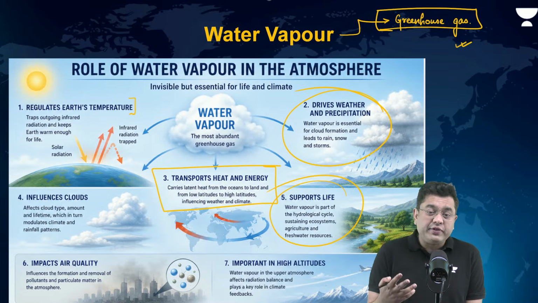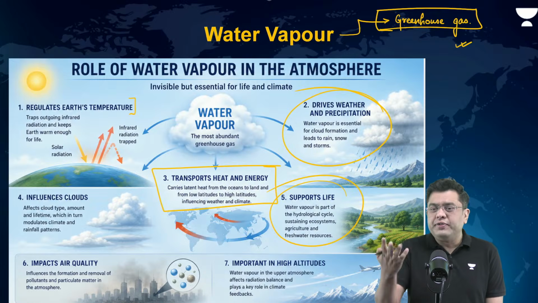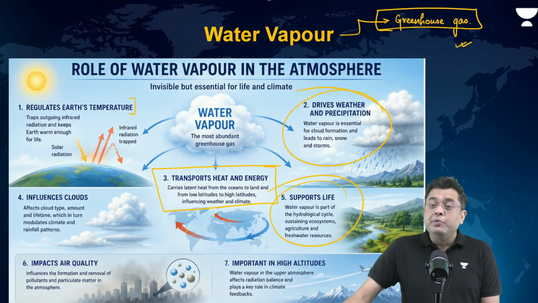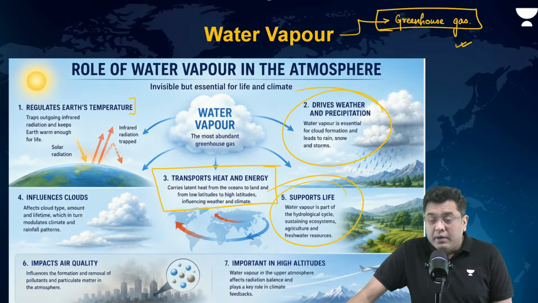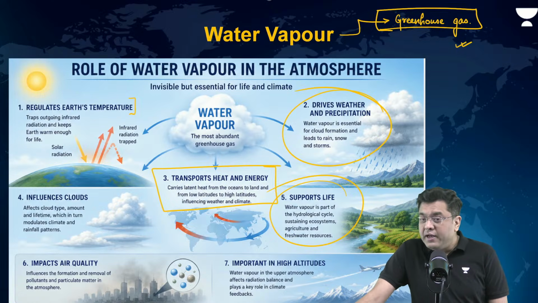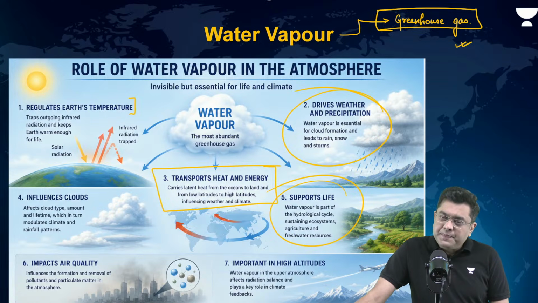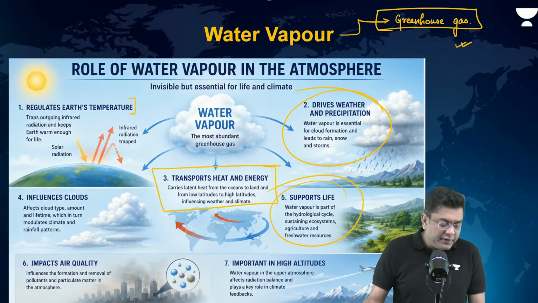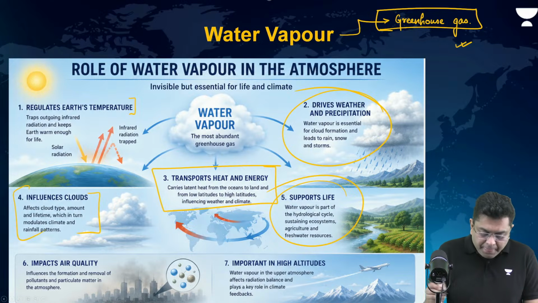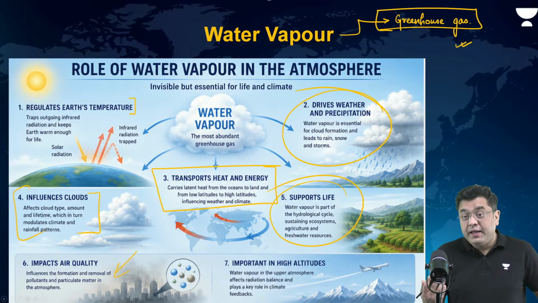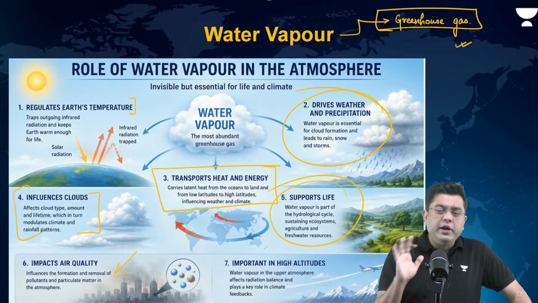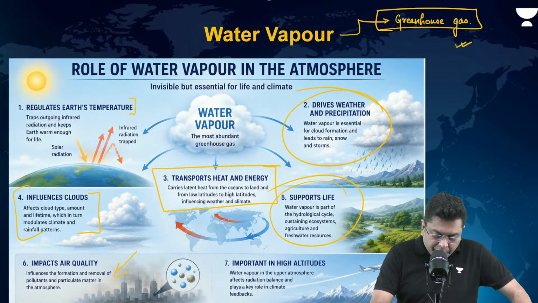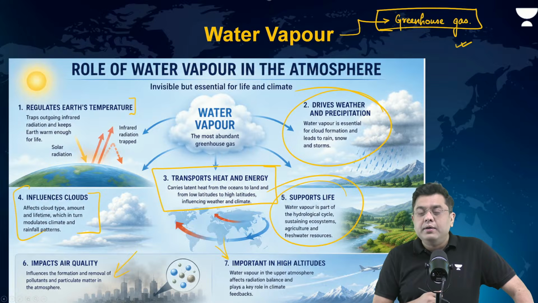All the civilizations have basically grown up on the side of water bodies, right? Mesopotamia on the side of Euphrates and Tigris, Indus Valley on the side of Indus, Egyptian civilization on the side of Nile. So all the civilizations have grown up on the side of the river systems. It influences the clouds, impacts air quality. If you have great amount of rainfall, air quality will be clean, right? Important in higher latitude for the temperature and the climatic control.